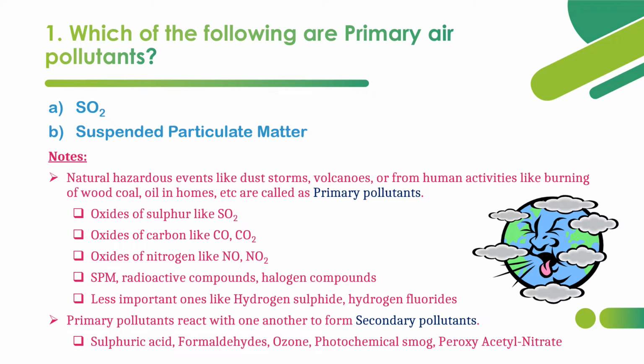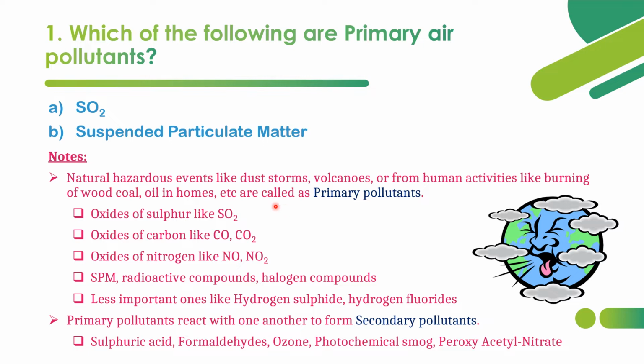So what is a primary pollutant? Primary pollutants come from natural hazardous events like dust storms and volcanoes, or from human activities like burning of wood, coal, and oil in homes, etc. Among these, some pollutant gases will be exhausted, and that will be called a primary pollutant.